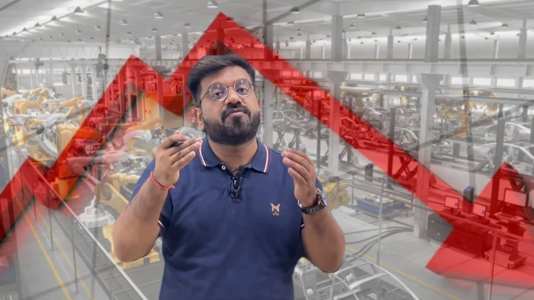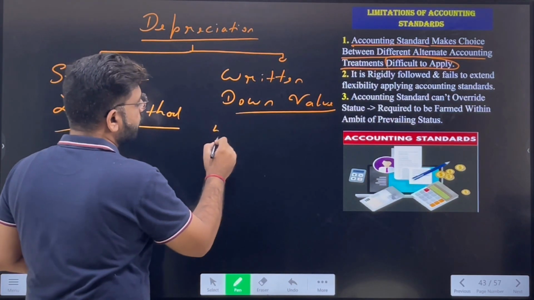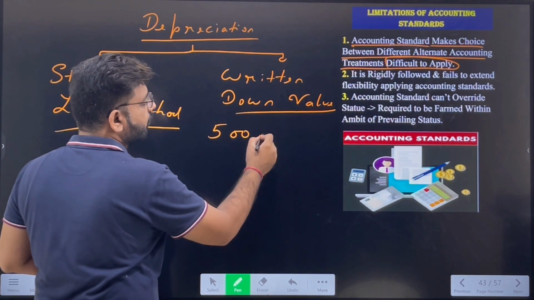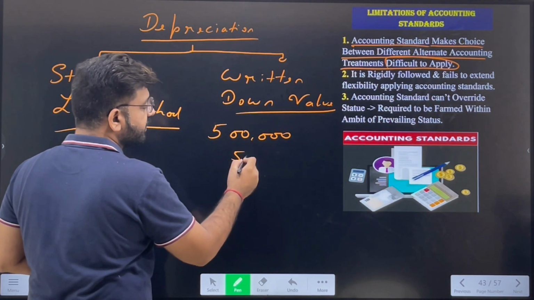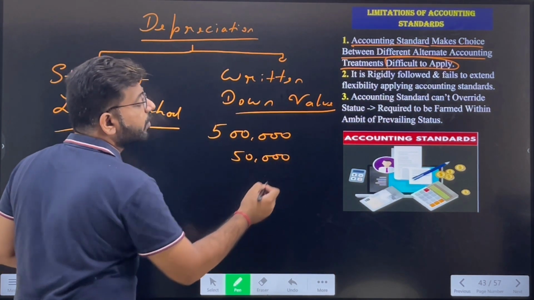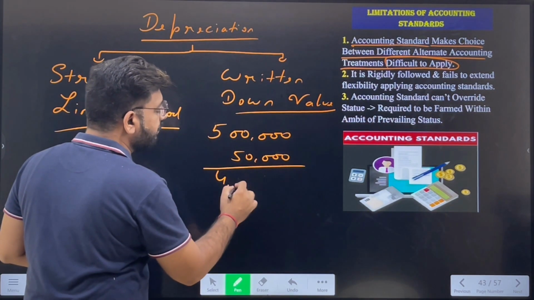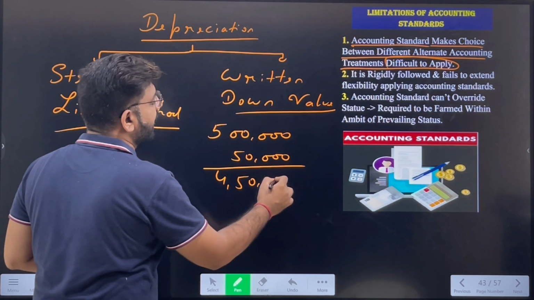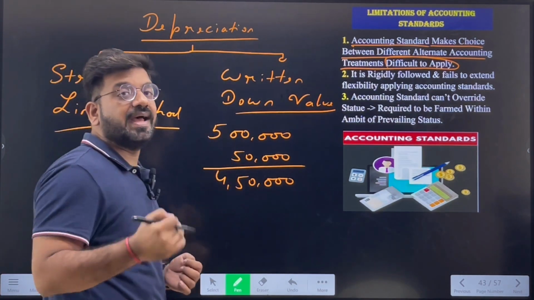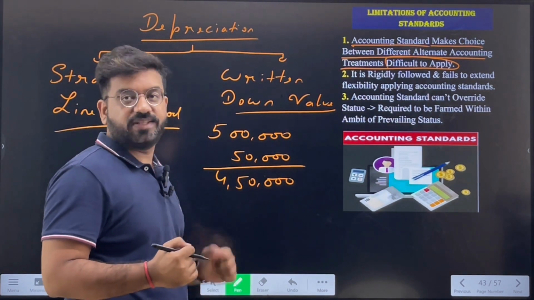Now in the second year, the value of the machinery has decreased by 50,000. Suppose a machinery was purchased for 5 lakhs. First year's depreciation is 50,000, because 10% of 5 lakhs is 50,000. The remaining amount left after deduction is 4,50,000.